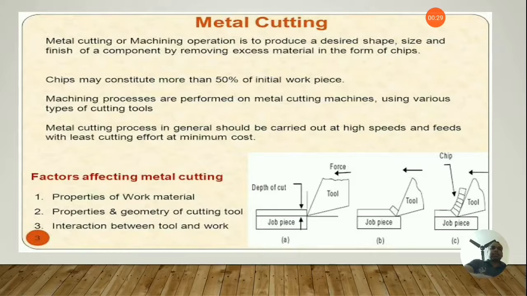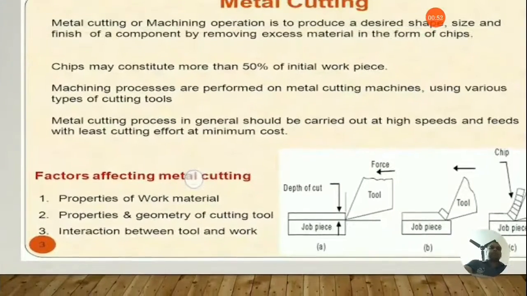So you can guess that metal cutting is an inevitable process through which we get the final, finished and desired products that we use in every sphere of our life.